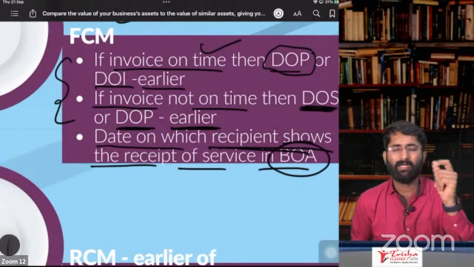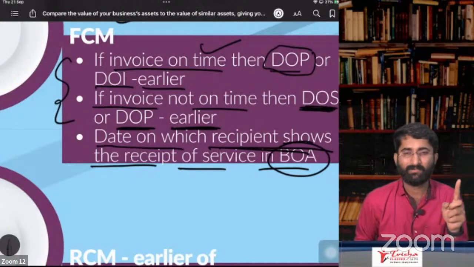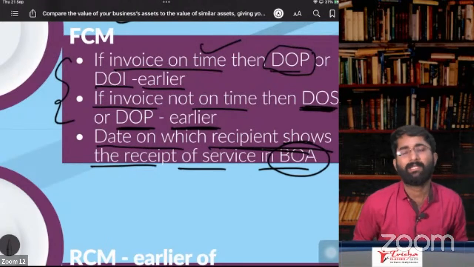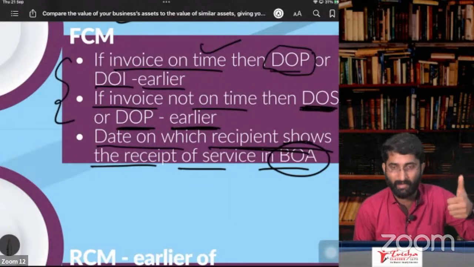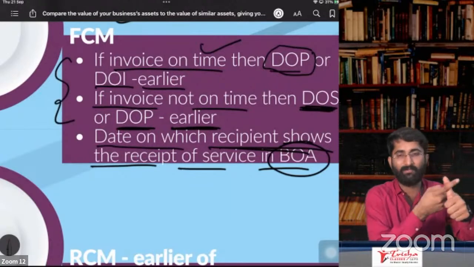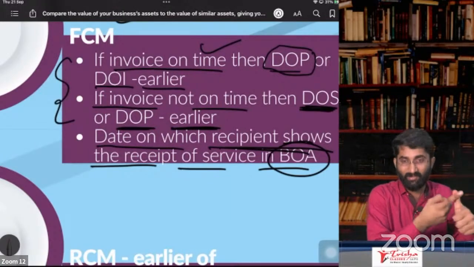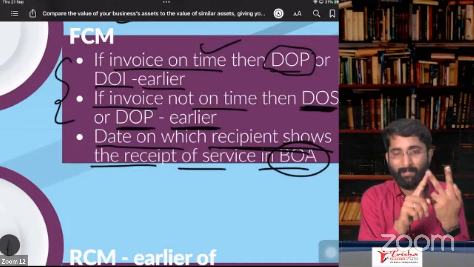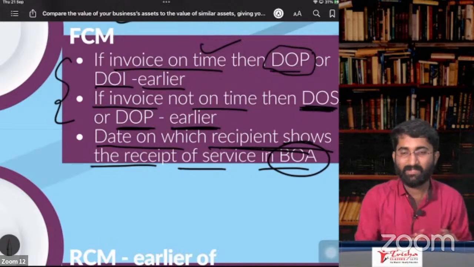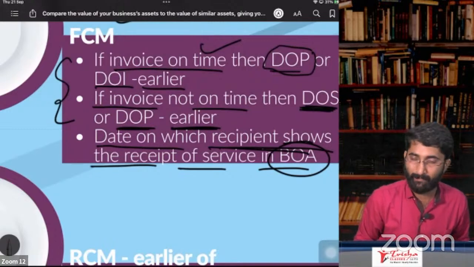See, again, section number 12, subsection 2, that is for FCM in case of goods. What is the time of supply? Date of invoice or last date to issue the invoice, whichever is earlier, compare that with date of payment, whichever is earlier. So this will be considered as time of supply in case of goods.